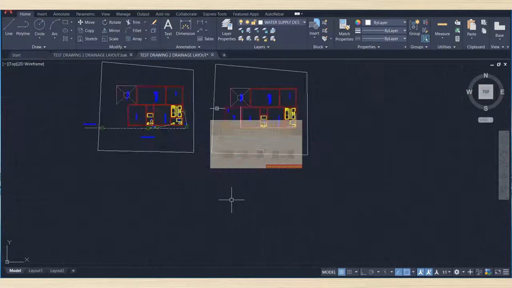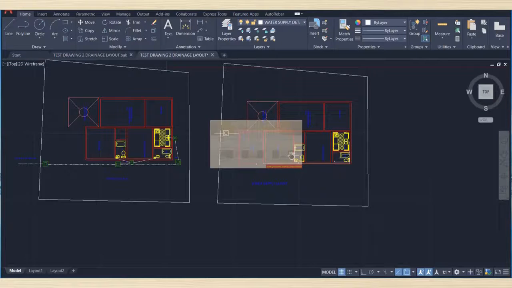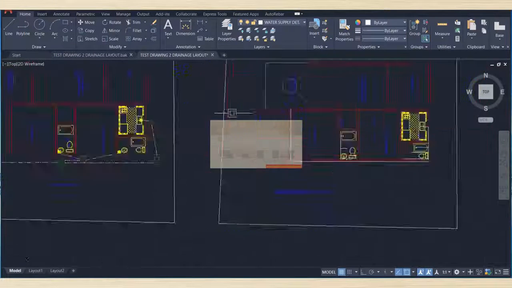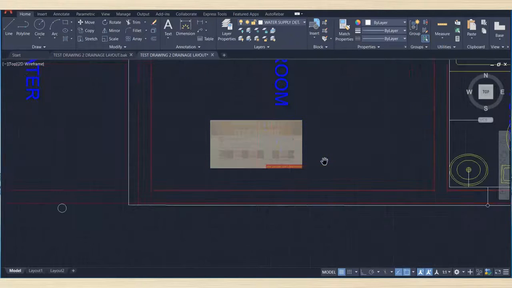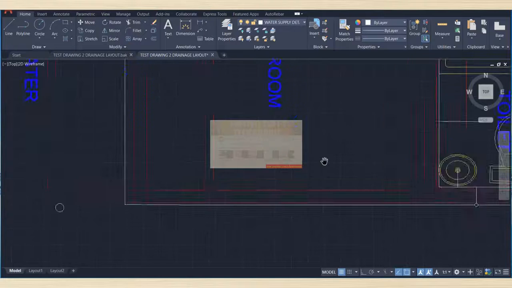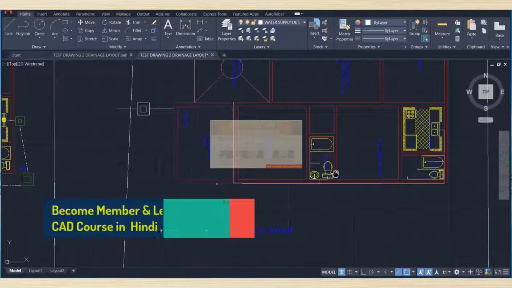This is called as the water supply layout. This is drainage layout and this is water supply layout. So what are the different types of connections, what are the different pipes, and see, these are the internal connections. Internal connection, we require cold water connection for cold water as well as connection for hot water. That we'll see in next video.